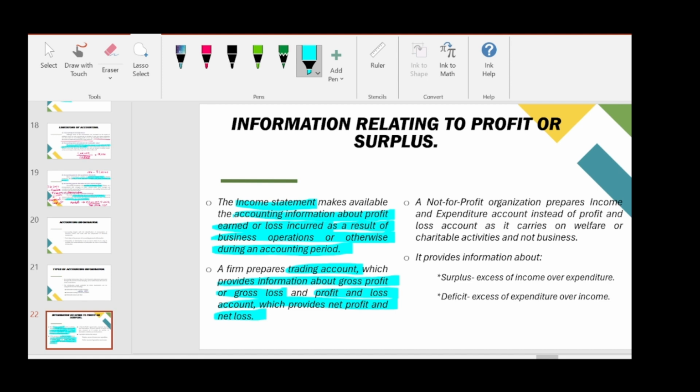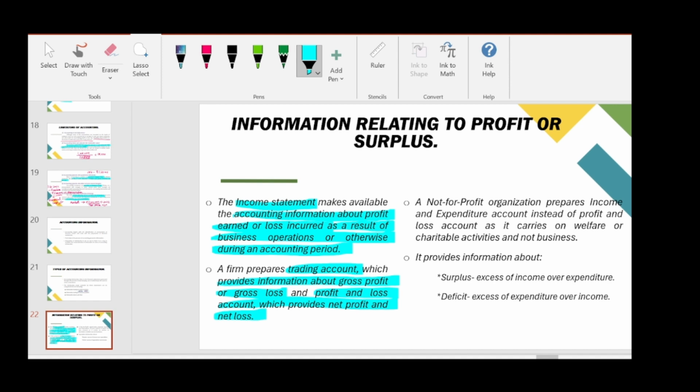Profit and loss account shows our net profit or net loss. So first we will prepare the trading account and then the profit and loss account. Trading account is mostly prepared by manufacturing companies. All those we will read in our last chapters. We will prepare these financial statements only.